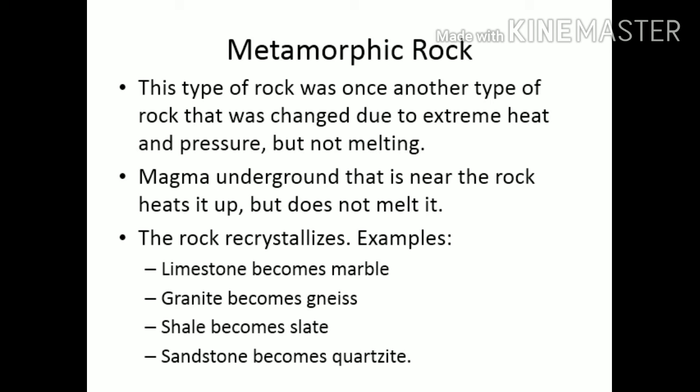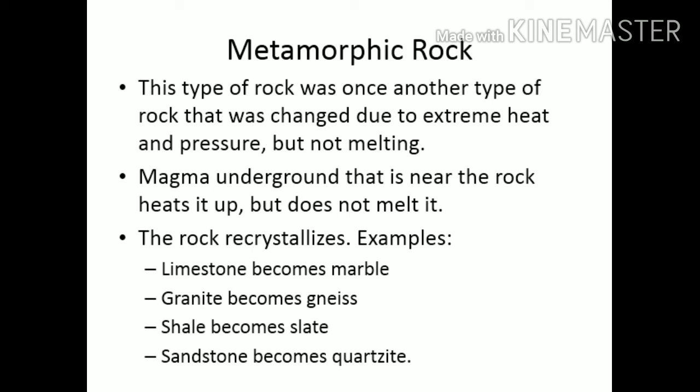As the old rocks are exposed to heat or pressure, their structure changes and the crystals rearrange again, forming metamorphic rocks. For example, limestone, a sedimentary rock, becomes marble when exposed to heat and pressure.